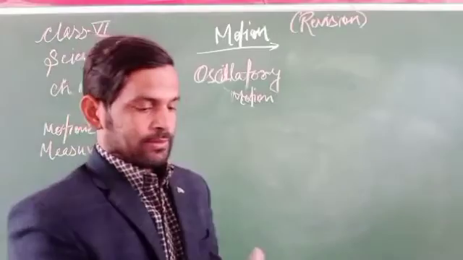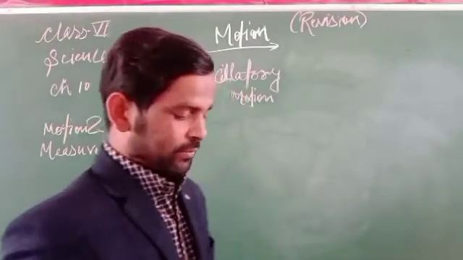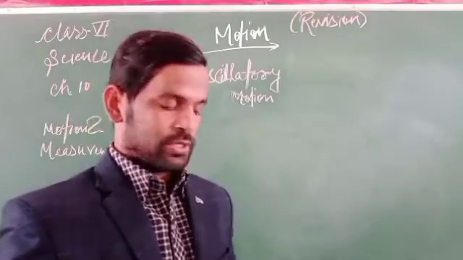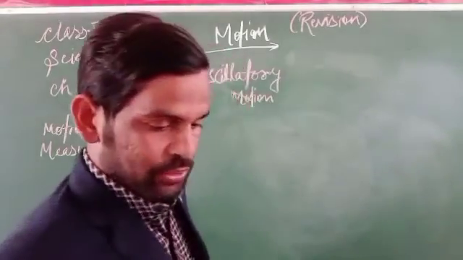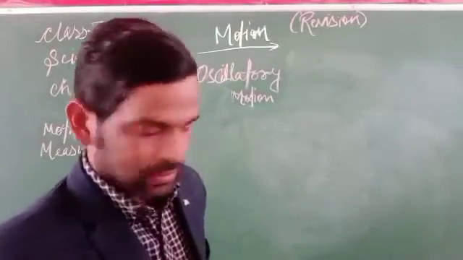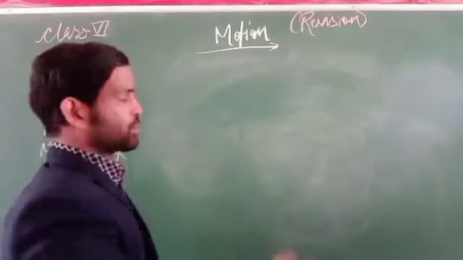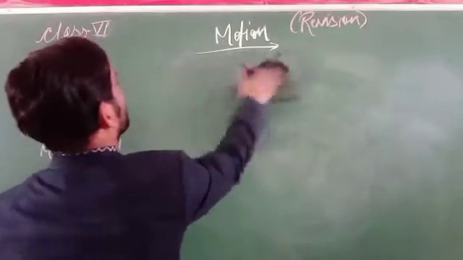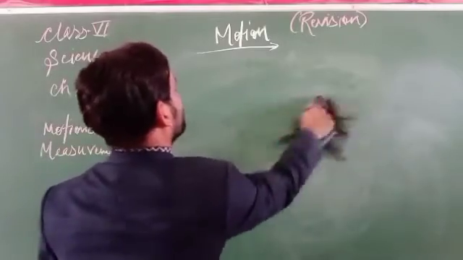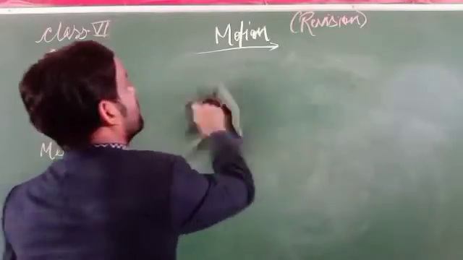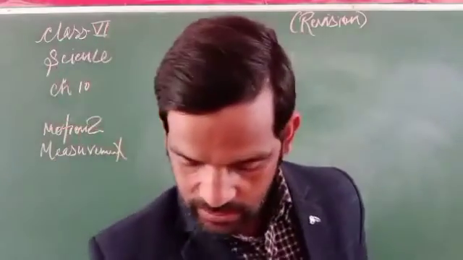Next one is periodic motion. What is periodic motion? Periodic motion is a motion in which an object repeats itself after some fixed interval of time.